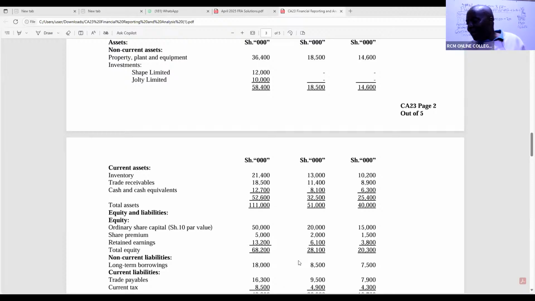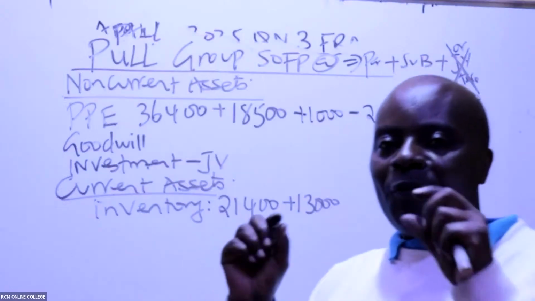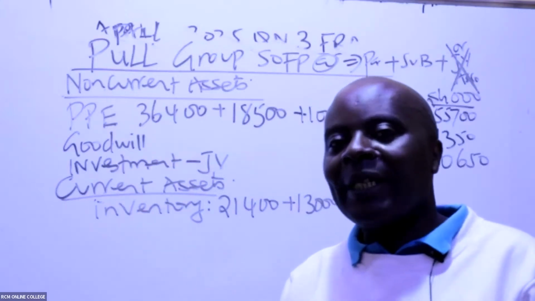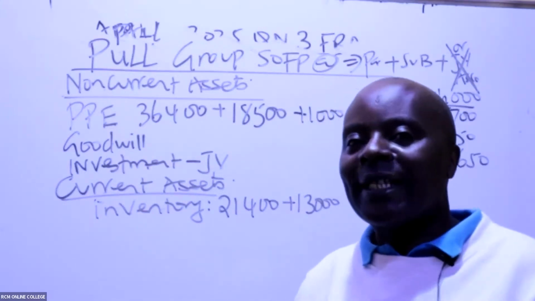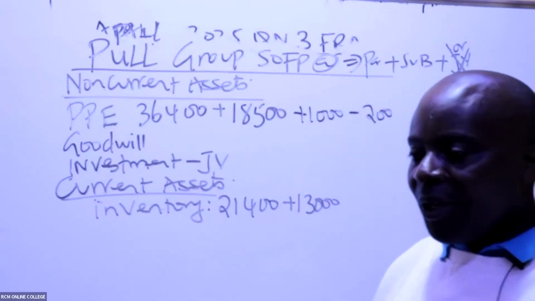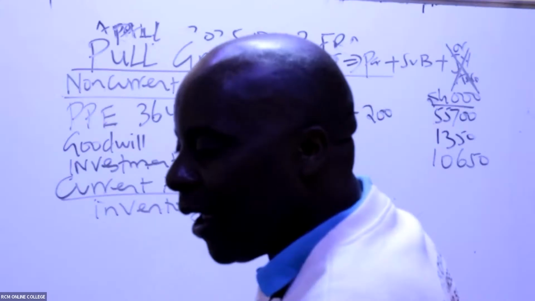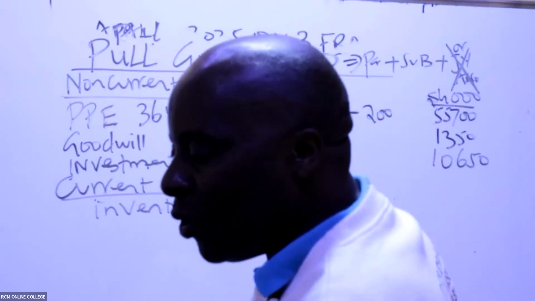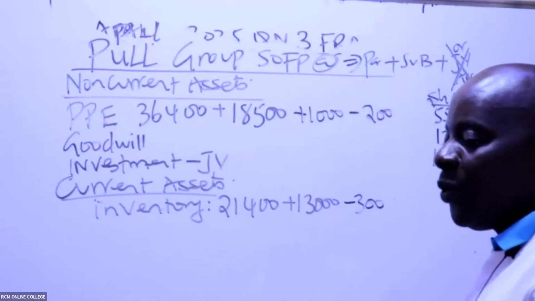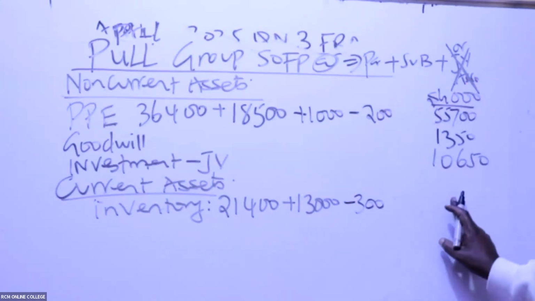But now remember, within this inventory, we have some fake profit from your net assets. Do you remember that fake profit, what we called UPS? Or even if it wasn't there, UPS has to be subtracted either way. So UPS ilikuwa inakuja ngapi? UPS ilikuwa inakuja 300, isn't it? Minus 300. So what figures do we have, my good students, here for inventory?